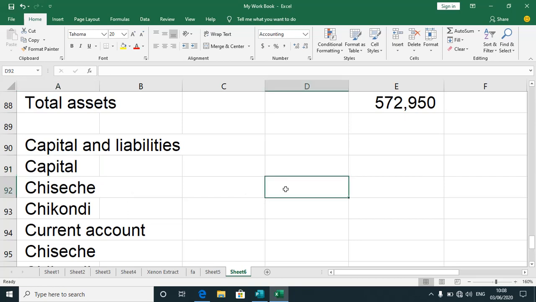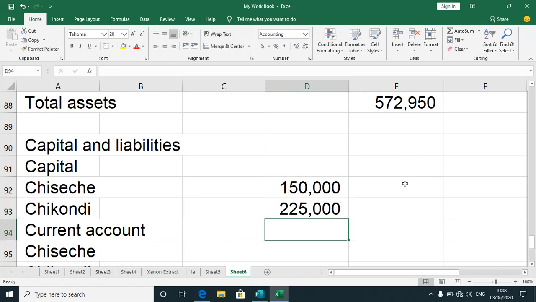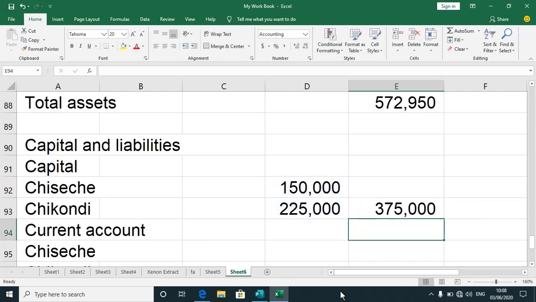Let us get the capital. Chiseche contributed only 150,000. Then Chikondi contributed 500. So the total capital for this partnership business is that much.